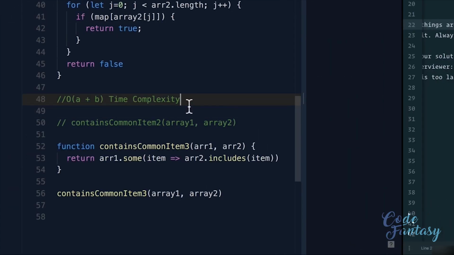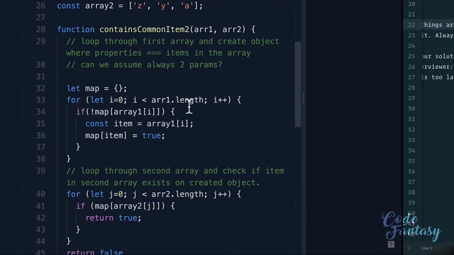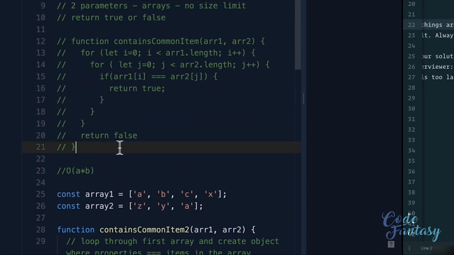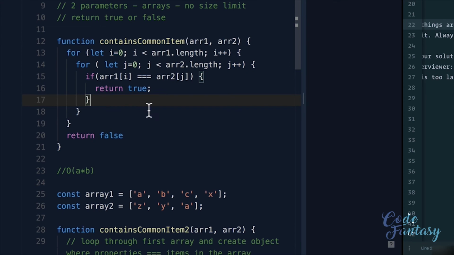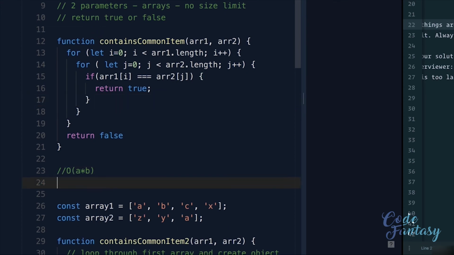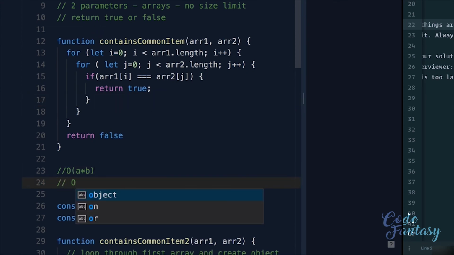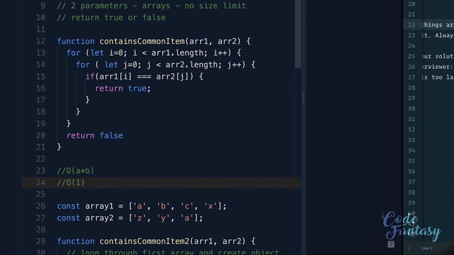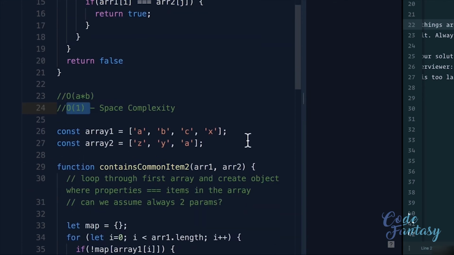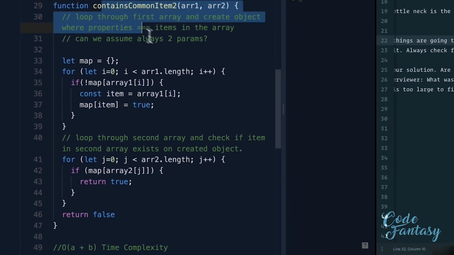Well, if we talk about space complexity here, we can see that in the first solution that we had, let me comment this out, we have space complexity of O(1), because we're not creating any new variables, we're just using the input arrays. Technically, additional space complexity for our function is O(1). It's constant.